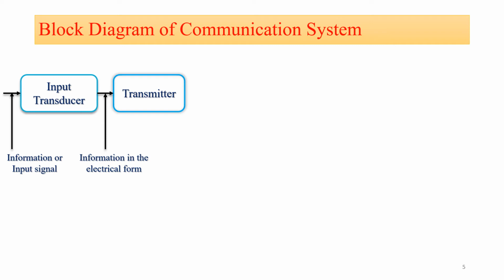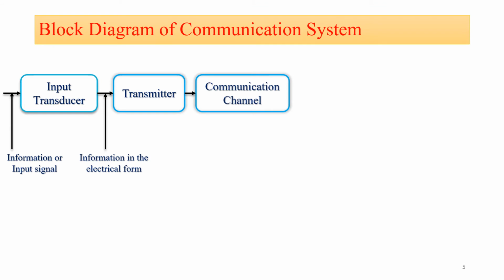Modulation is the main function of the transmitter. In modulation, the message signal is superimposed upon the high frequency signal, that is the carrier signal. In short, inside the transmitter, signal processing such as restriction of the range of audio frequencies, then amplification and modulation of signals are achieved, and all these processings of the message signals are done just to ease the transmission from the transmitter to the receiver.